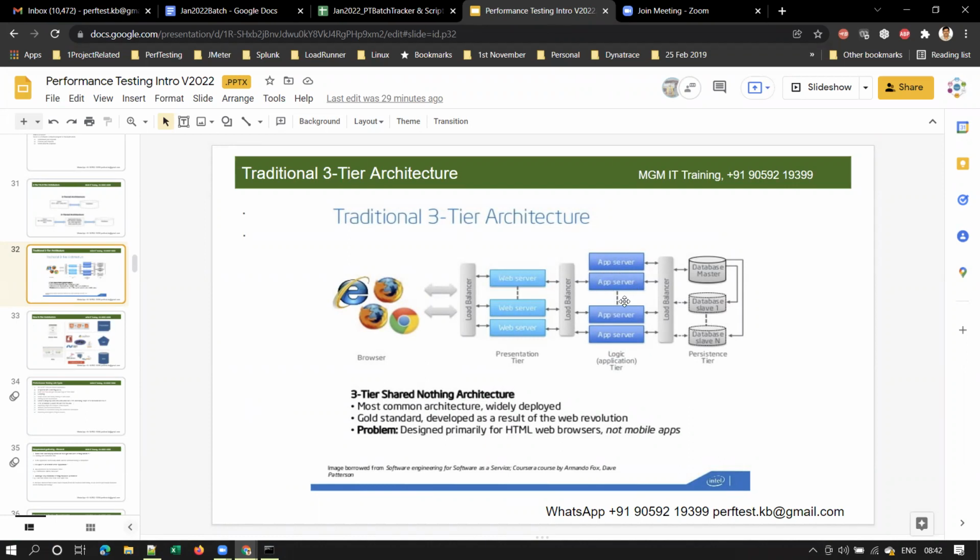The application server runs some code and connects to the database to get some data, right? Your request goes to the database server, and some query is run on the database. The database server returns data to the application server, the application server sends the response to the web server, and the web server sends the response finally to the browser.